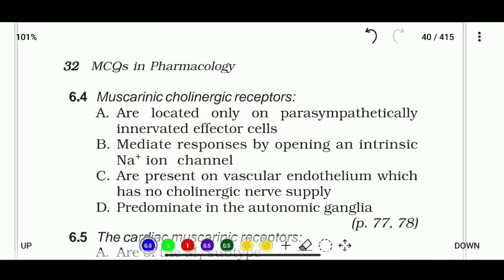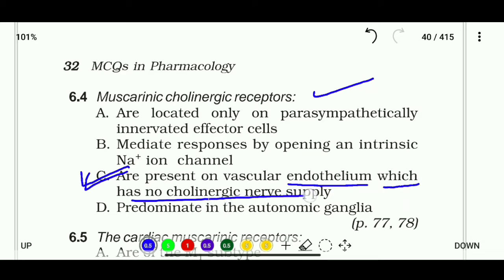Okay. Let's talk about the next question, 6.4. Muscarinic cholinergic receptors are located only on parasympathetically innervated effector cells, mediate response by opening an intrinsic sodium ion channel, are present on vascular endothelium which has no cholinergic nerve supply, or are predominant in the autonomic ganglia. So the correct statement for the muscarinic cholinergic receptor is that they are present on vascular endothelium which has no cholinergic nerve supply.